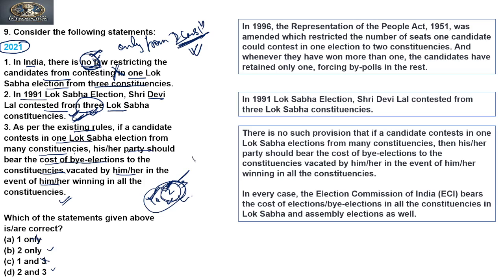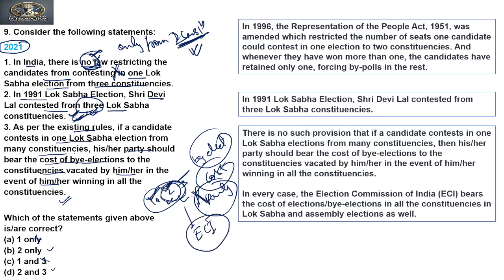The vacant constituency will conduct a by-election. So the cost of the by-election will be borne by the party on which he has contested? No, it is not borne by the party; rather it is borne by the Election Commission of India. All the election expenses of conducting elections and by-elections in a constituency or assembly, all the expenses related to the administration process, transportation of VVPAT, electronic voting machines, and employment of machinery there, all that cost is borne by the Election Commission of India.